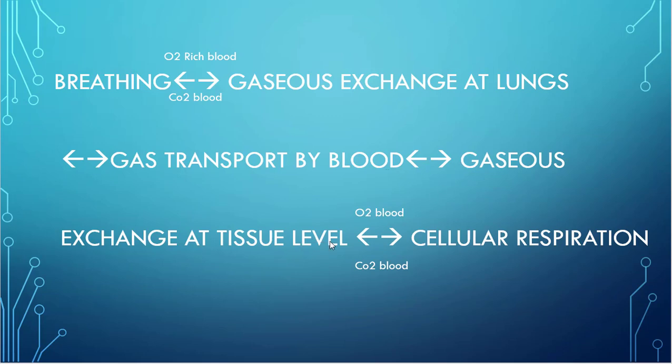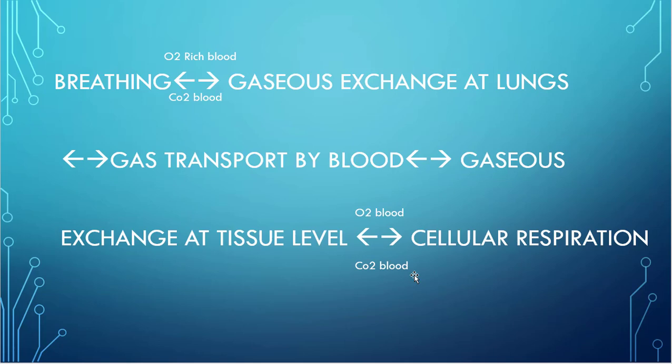From tissues, that oxygen is given to the cells. Almost all cells receive oxygen by this process. From breathing to lungs, lungs to blood, blood to tissues, tissues to each and every cell of our body. In cells, what happens? That oxygen oxidizes glucose, the food materials. Because of that oxidation, carbon dioxide is generated, along with energy, water and heat, because of cellular respiration.